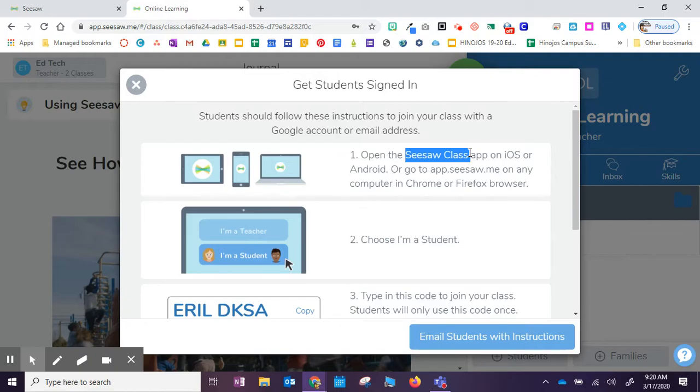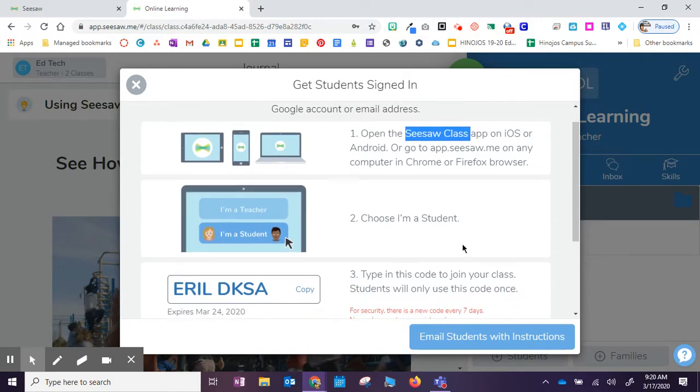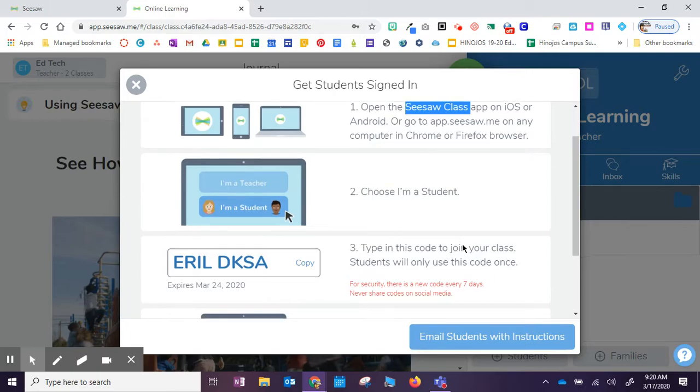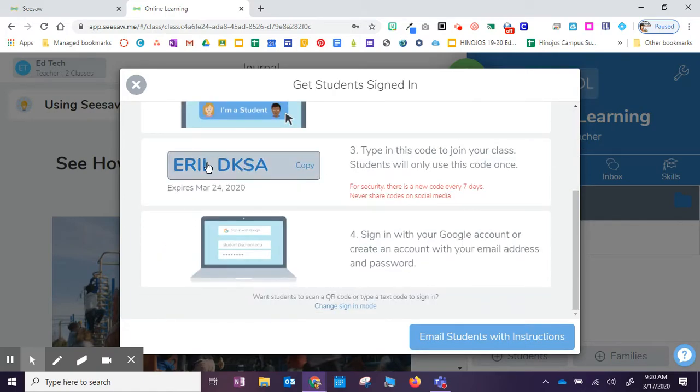Those are the best browsers for this purpose. You then will let them know to select I'm a student, and then they will put this code in. Now, this code clearly says here to not share on social media because it's very specific for that classroom.